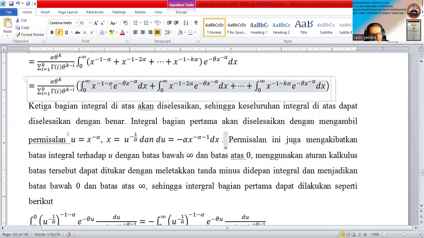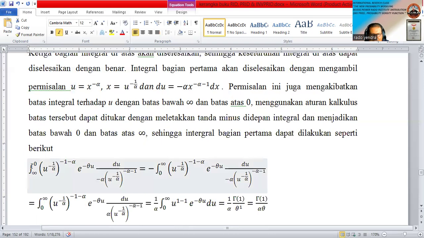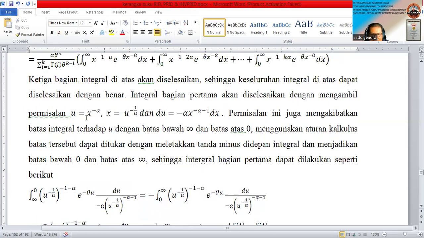So after we use this component, we solve the integral of the first one. We change x to nu power minus 1 divided by alpha, power minus 1 minus alpha, exponent minus theta nu, d nu divided by minus alpha nu power minus 1 over alpha, power minus alpha minus 1. You must be careful.